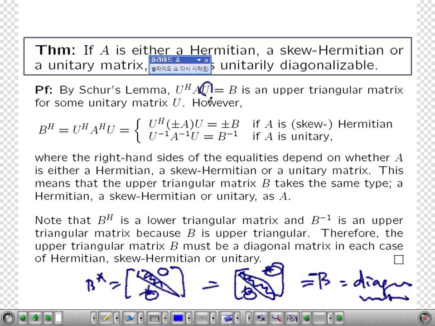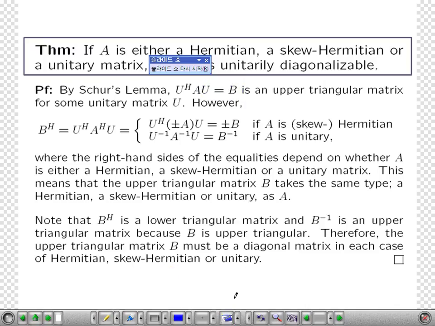And this was a unitary matrix. So A is unitarily similar to a diagonal matrix, so it is unitarily diagonalizable. And last, if A is a unitary matrix, then you saw B star B is also the identity because B is a unitary matrix.